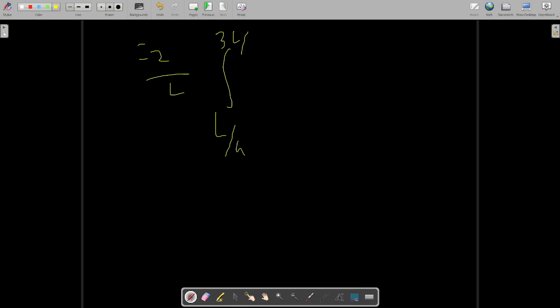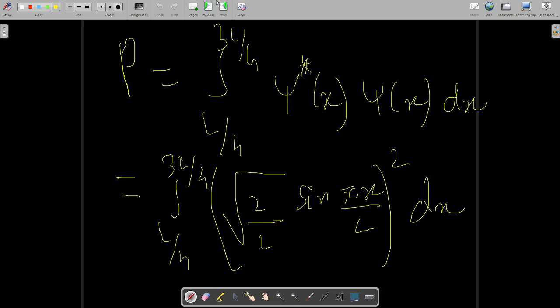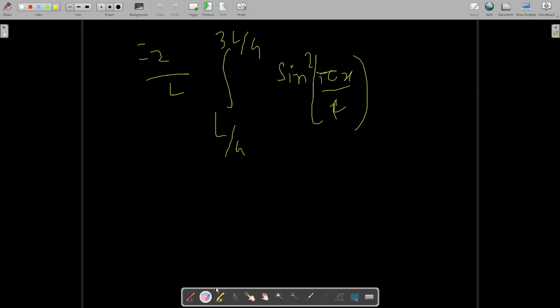Sine square pi x over L, L by 4 to 3L by 4. Not complete over L, this term is inside, like this. Over L is over here, you can see over here.